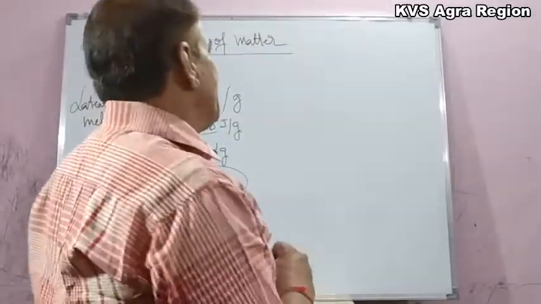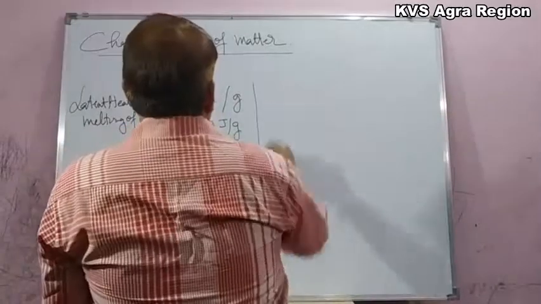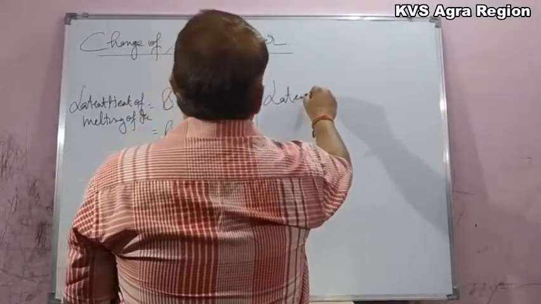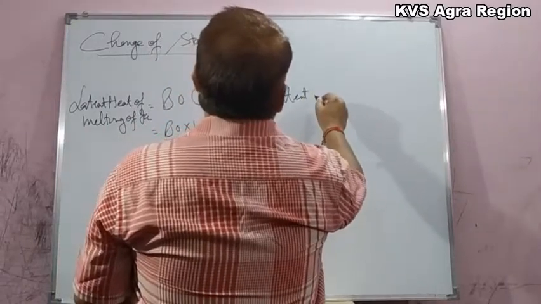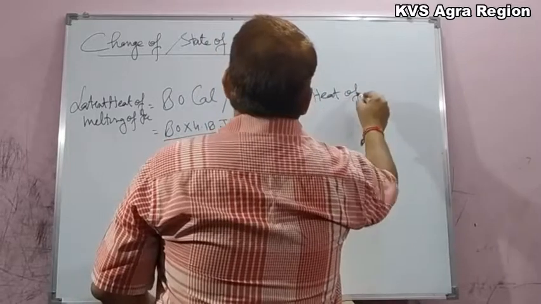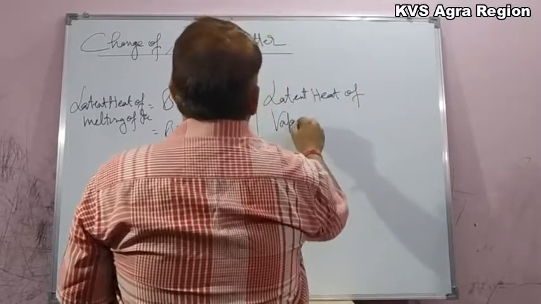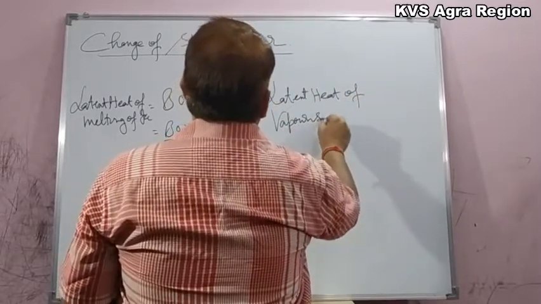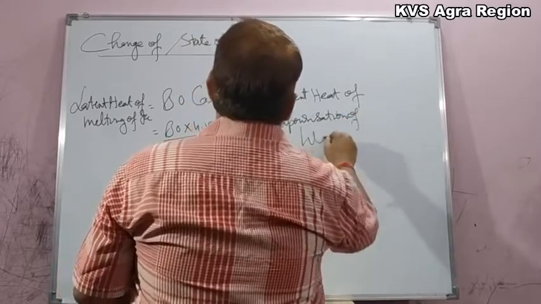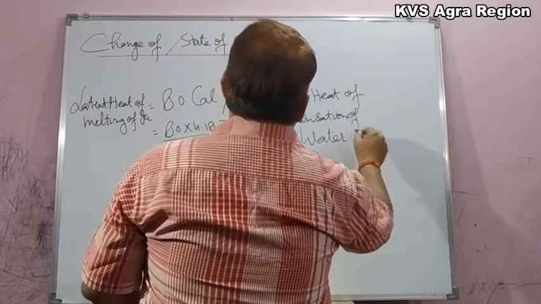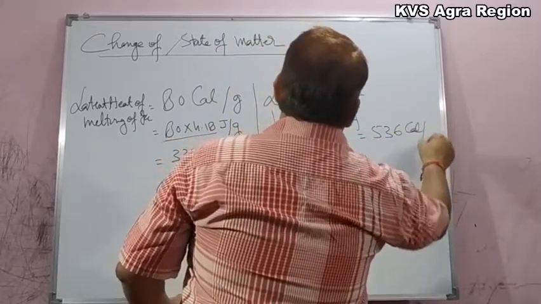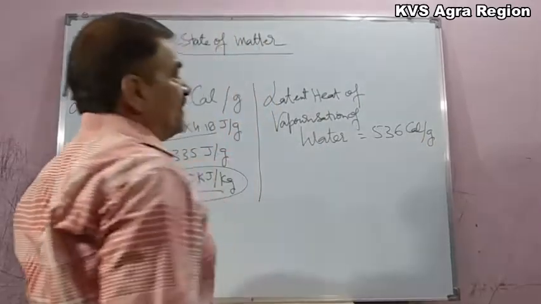And this latent heat of vaporization of water is 536 calorie per gram.